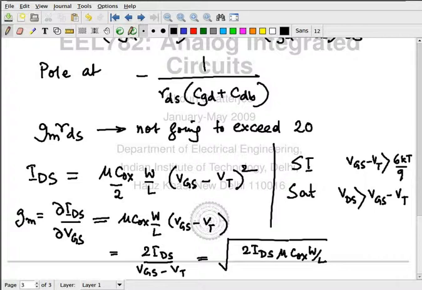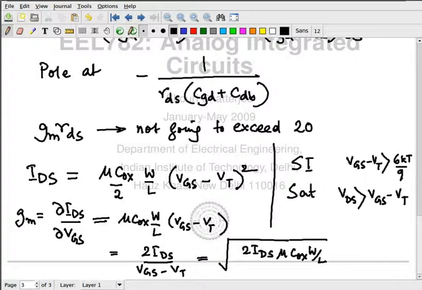Yes. 10,000 times smaller. Okay. So if I want to make GM 10 times smaller for the same device, okay, same conditions, I will have to make the current 100 times smaller.